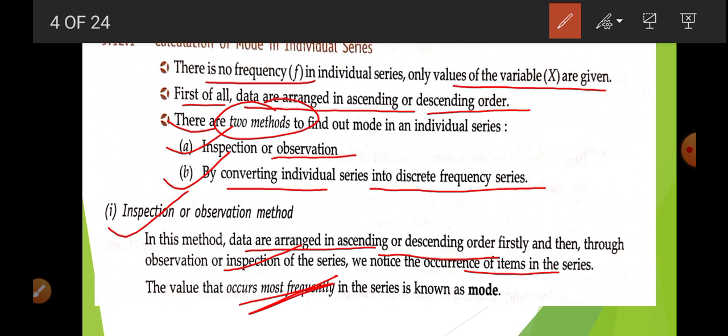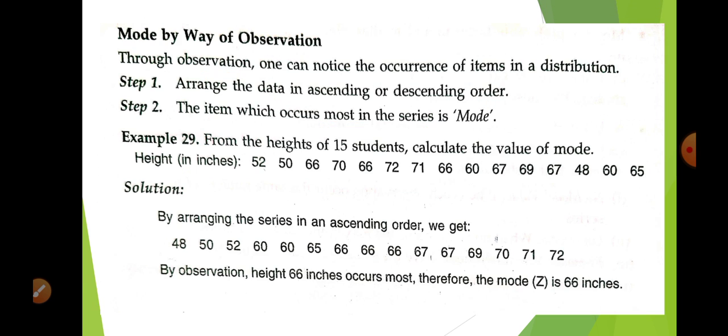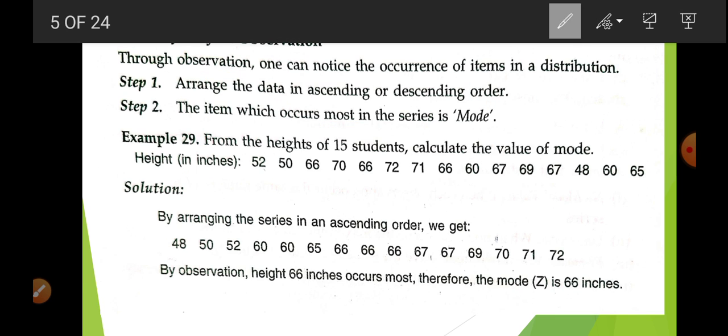The number repeated the most is known as the mode. Step 1, arrange the data in ascending or descending order. Step 2, search for the number which has been repeated mostly. That is your mode.